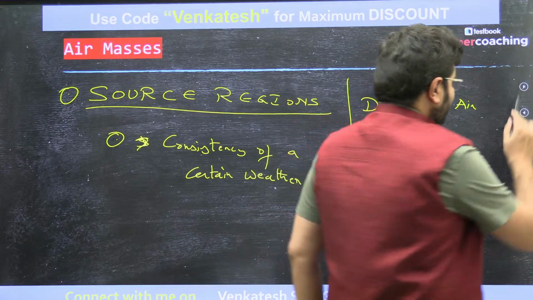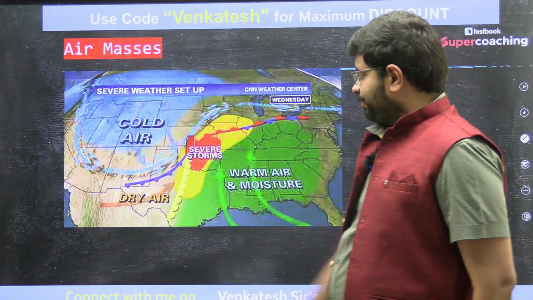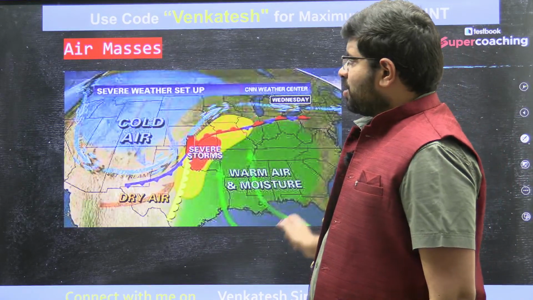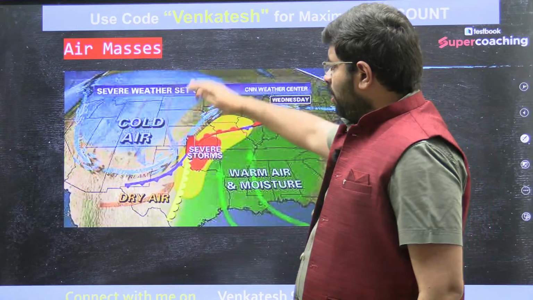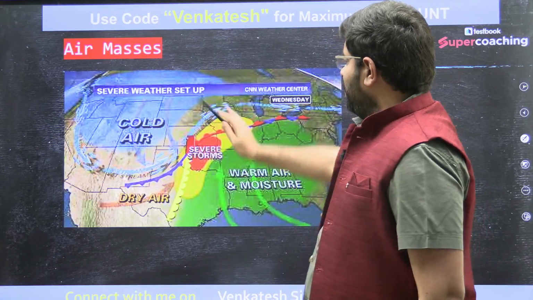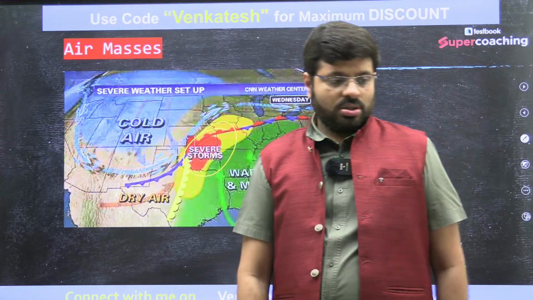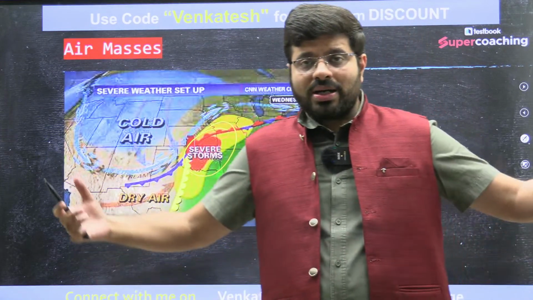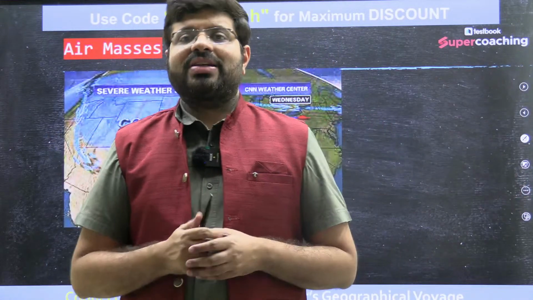One such thing I am trying to tell you here in this picture: you see here, there is warm and moist air coming from the ocean. There is a cold air, and when they start meeting, that is the center of severe storms. So what happens? When two contrasting air masses are meeting, the air will be interacting like anything.